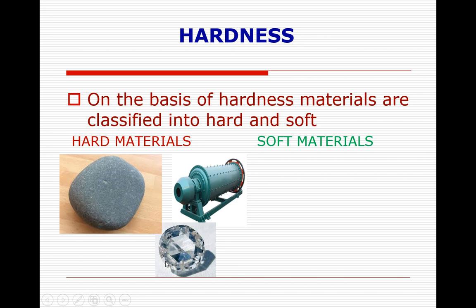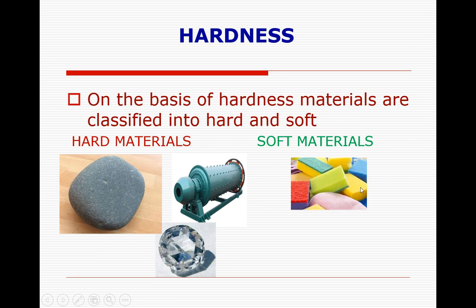So diamond is also a very hard material. Are you understanding what I'm saying? So here I have shown some examples of hard material: stone, a machine that is made up of iron metal, and diamond. These are some examples of hard materials.